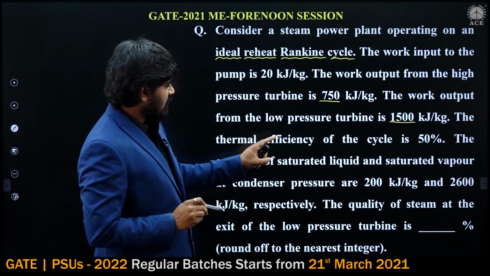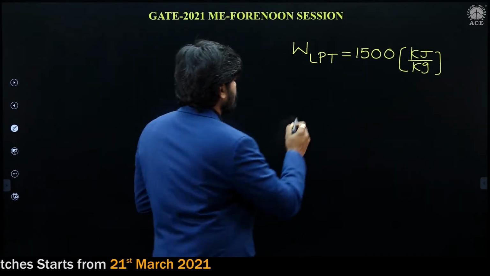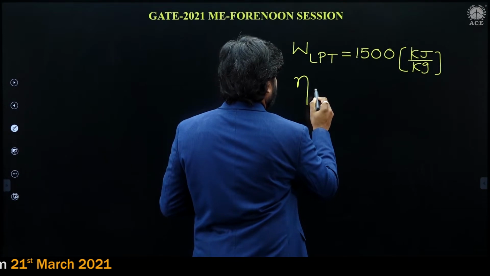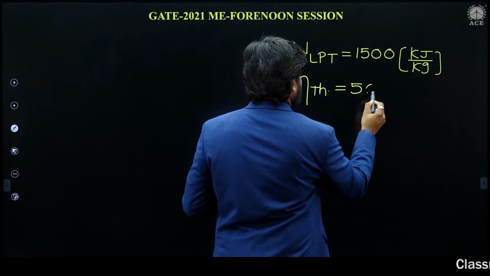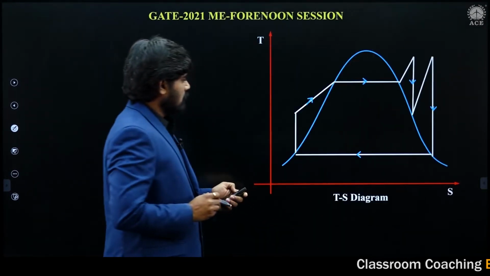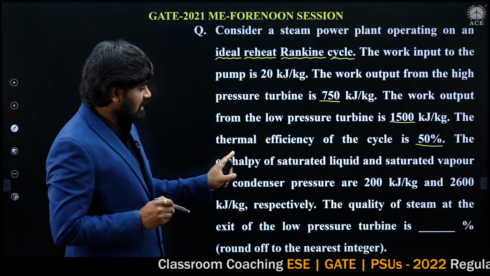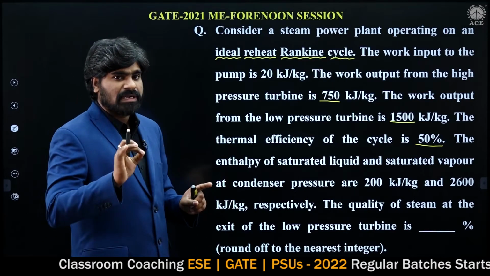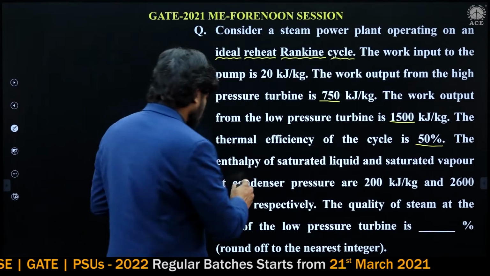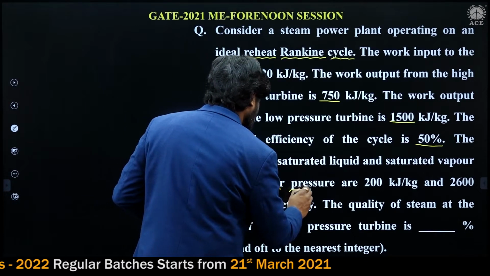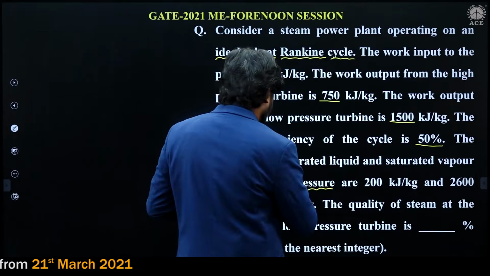The thermal efficiency of the cycle is 50%. Thermal efficiency is given. The enthalpy of saturated liquid and saturated vapor at condenser pressure. Everything we will be discussing in a detailed manner, do not worry. The enthalpies are given corresponding to the condenser pressure. At condenser pressure, the enthalpies are given, 200 for saturated liquid and saturated vapor.